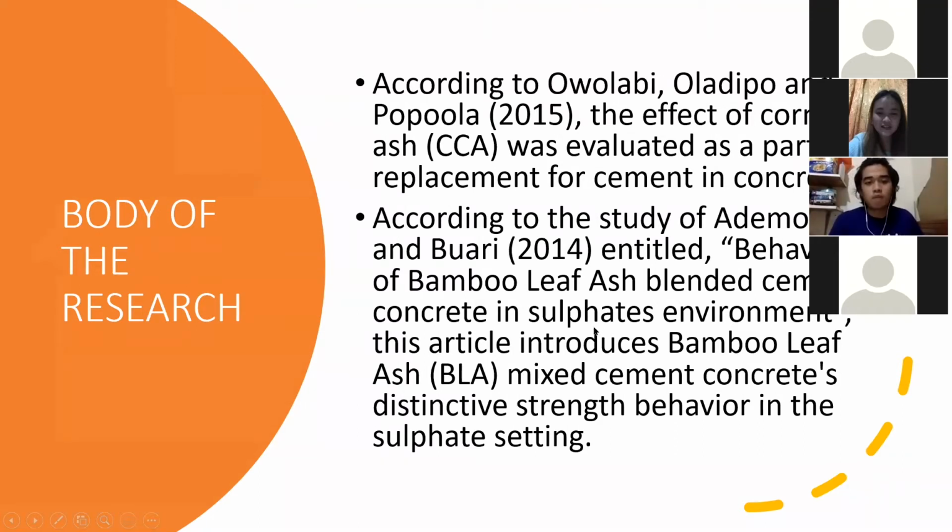According to Owolabi, Oladipo, and Popula 2015, the effect of corn cob ash was evaluated as partial replacement for cement and concrete. Corn cobs were collected, air-dried, and burnt to ashes, which were sieved to produce fine ash. Concrete cubes were casted and tested at curing ages of 7, 14, 21, and 28 days by using 0, 5, 10, 15, and 20% replacement levels.